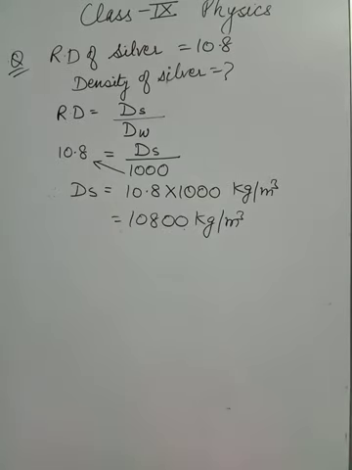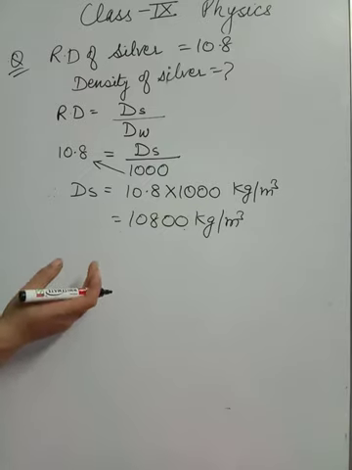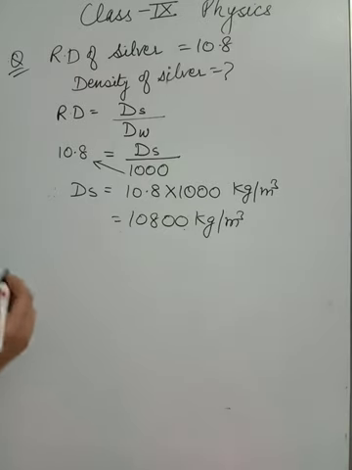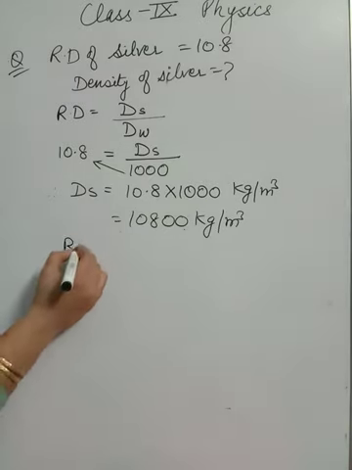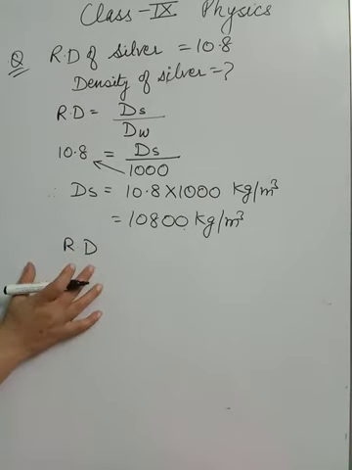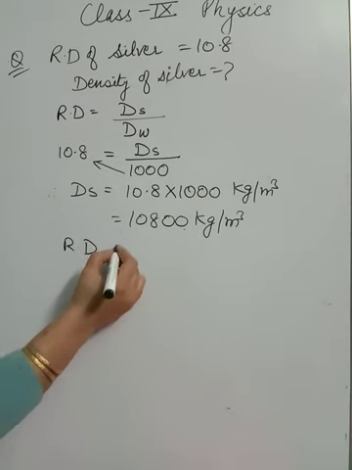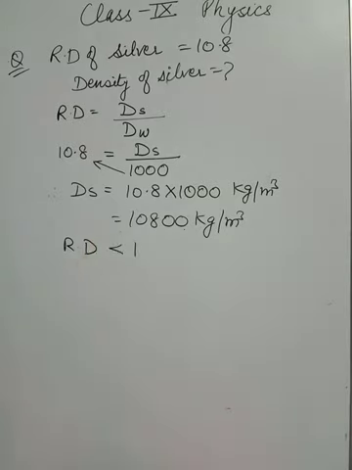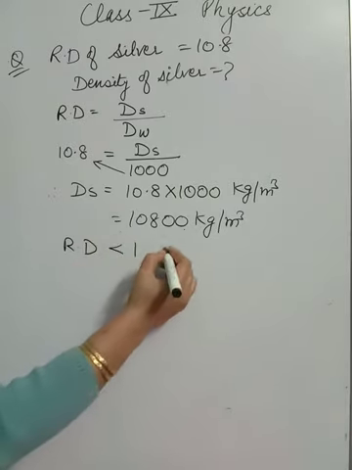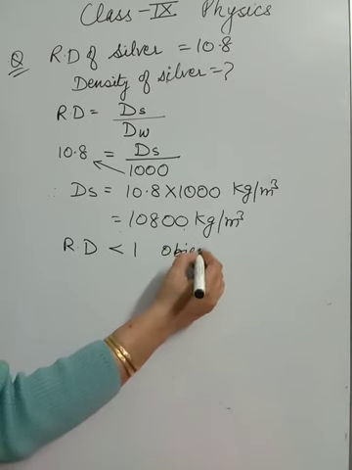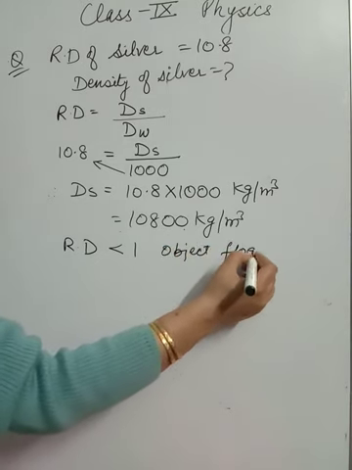So simply if we know the relative density, then we can find out whether the object will float or sink. If relative density is less than 1, then the object floats.